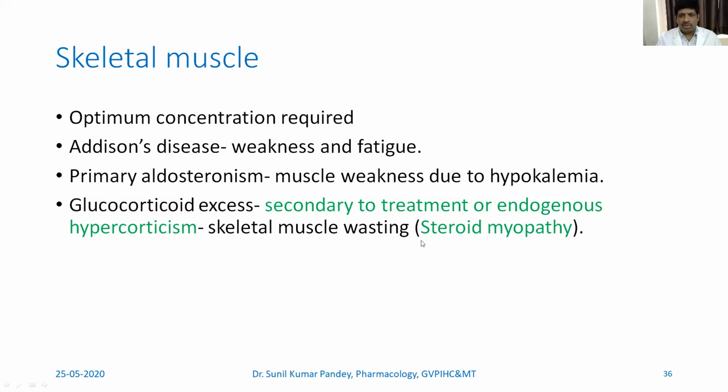And this is called steroid myopathy. Skeletal muscle wasting because of the increased glucocorticoid, maybe because of the use of the drug or the increased release of the cortisol, will lead to steroid myopathy. So optimal concentration is required for the proper functioning of the skeletal muscle.